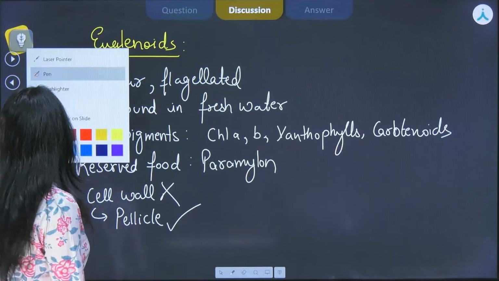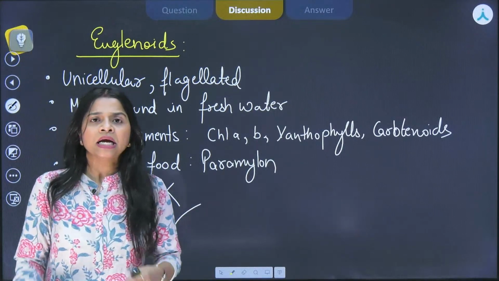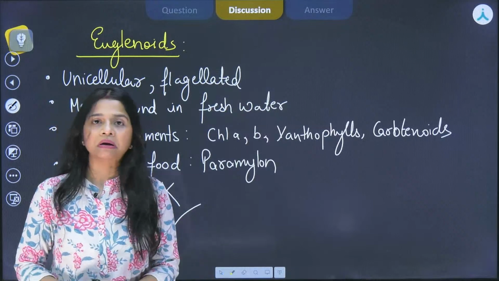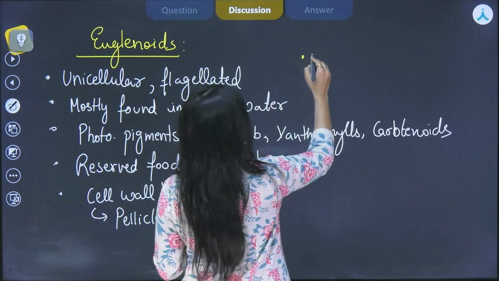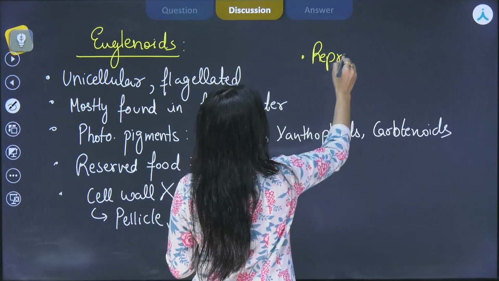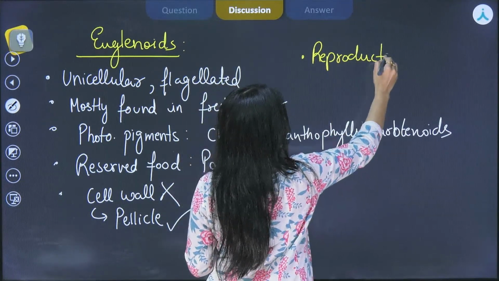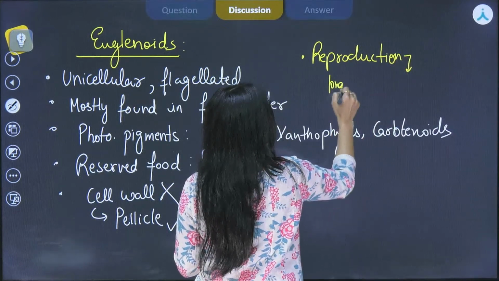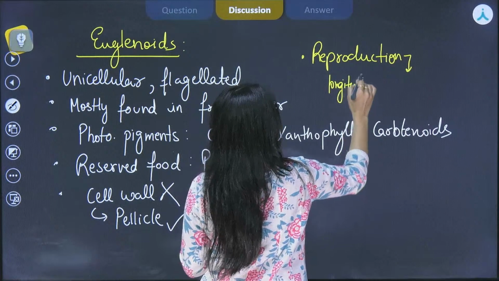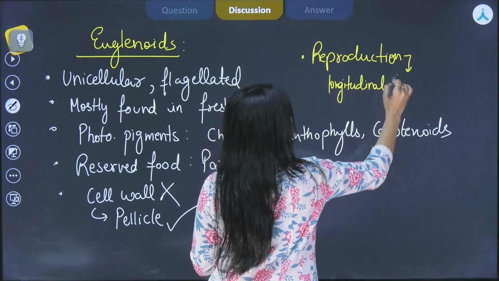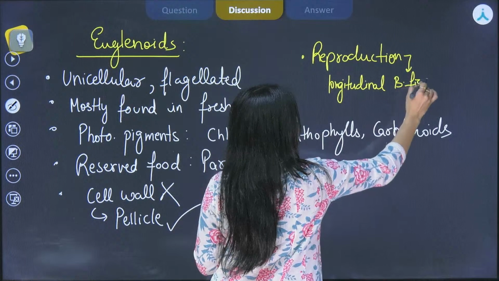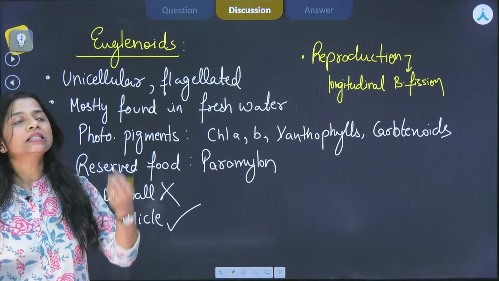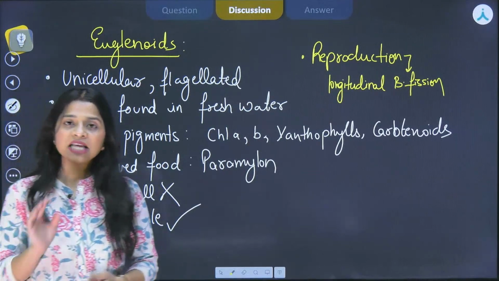Now, speaking of reproduction, sexual reproduction is often not seen, it hasn't yet been discovered in case of euglenoids. So it simply reproduces by longitudinal binary fission. Okay, so these are some of the important characteristics of euglenoids that you should remember.